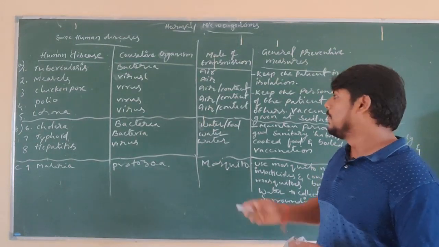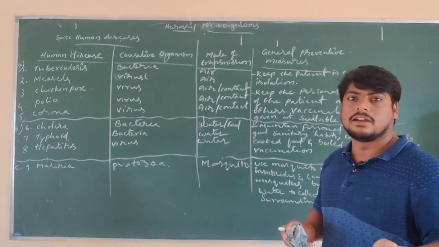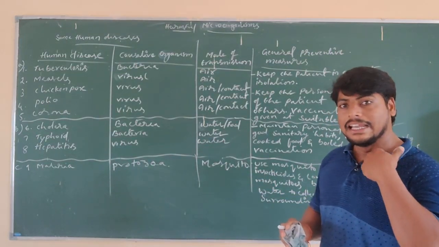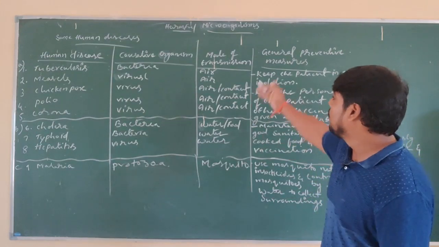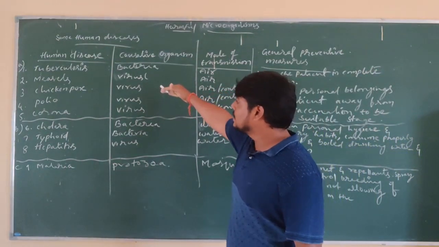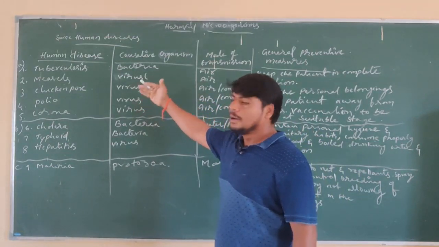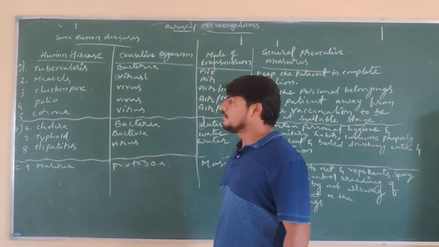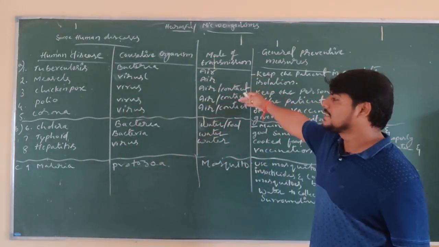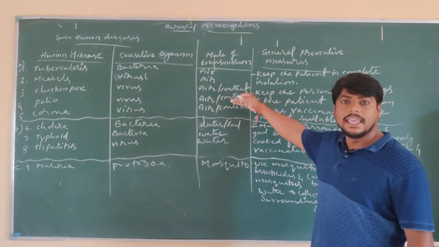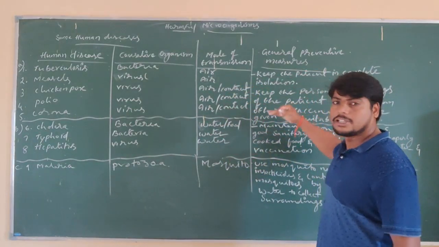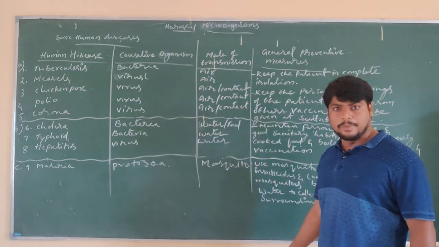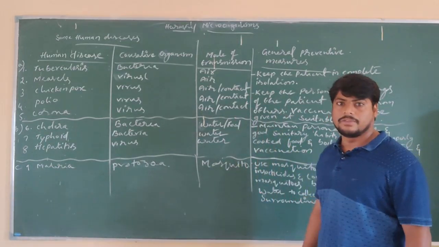Vaccination is a treatment, but for corona the vaccination is still not possible because the invention of the vaccine is taking time. So the airborne diseases are tuberculosis, measles, chickenpox, polio, and nowadays the most popular disease is corona, which is also a viral disease. All of these diseases are transferred through the air. The common precaution is isolation of the patient, keeping things away from people, and vaccination is the treatment for that person.